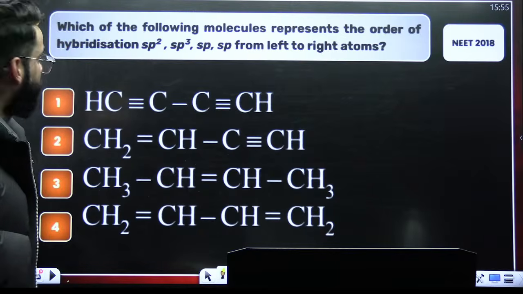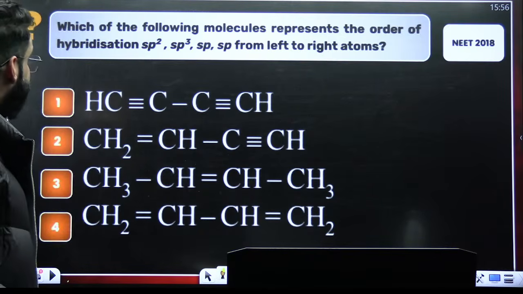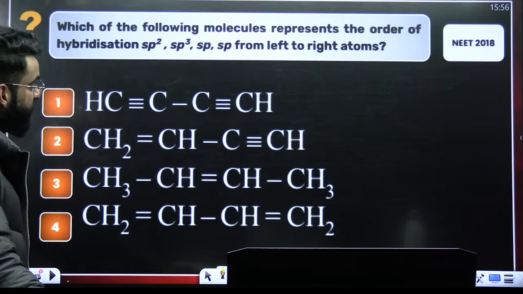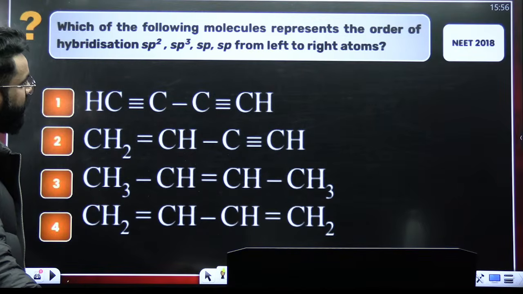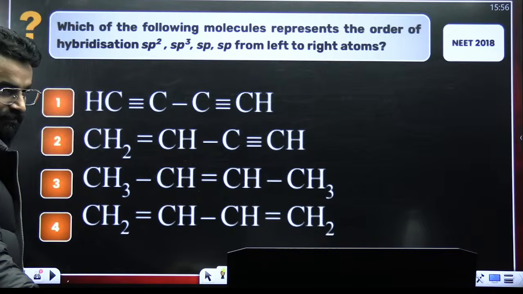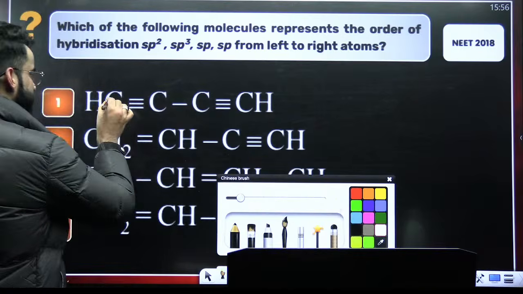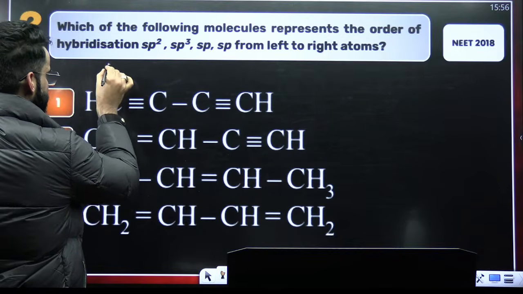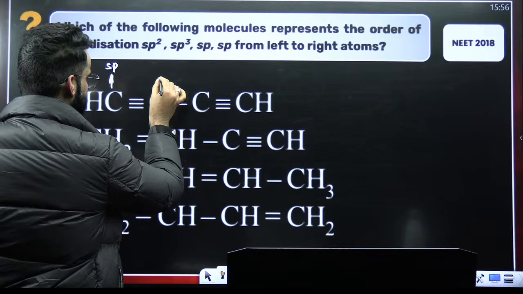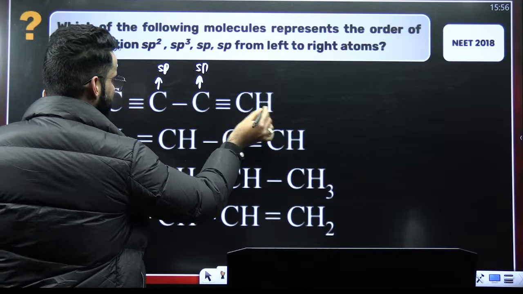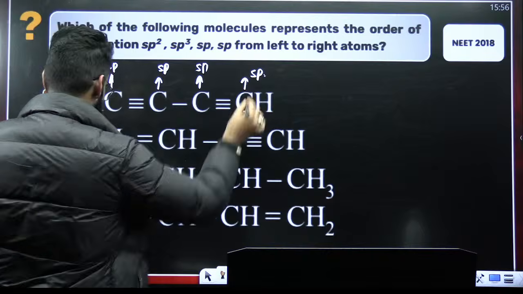Which of the following molecules represent the order of hybridization sp2, sp3, sp, sp? Quickly, guys. First of all, let me show you how to calculate the hybridization from the structure. See, guys, this carbon is forming how many sigma bonds? 1, 2. 2 sigma bonds means sp. This carbon is forming 2 sigma bonds, this also sp. This also sp, and this carbon again has 2 sigma bonds, sp. So sp everywhere.